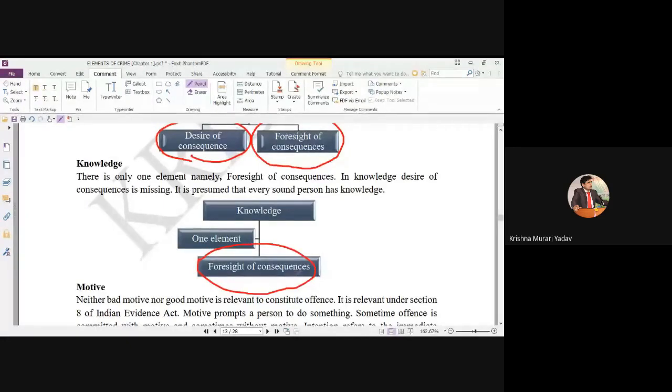Foresight of the consequences. Several times a person does that work with knowledge, even though he is not convicted. For example, in section 92 of the IPC, there is one illustration quoted. Suppose there is a house.